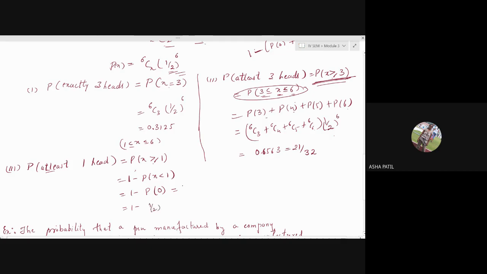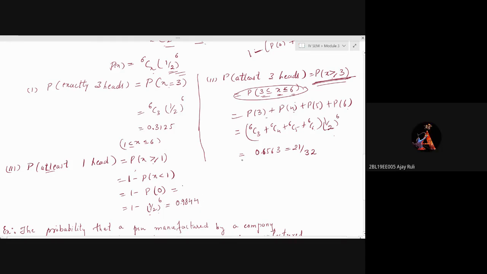So 1 minus (1/2)^6 it is. 6C0, nC0 is 1. So 1 into (1/2)^6 means you'll just get (1/2)^6. Check out what you get. 0.9844. 98 you told or 99? 44. 98 it is? Yes, ma'am.